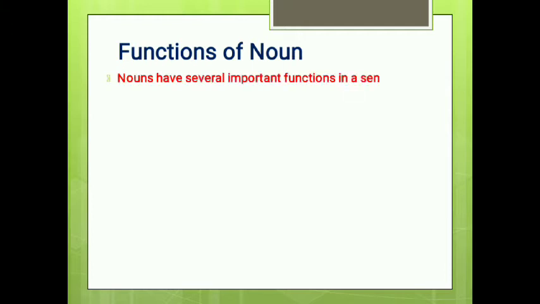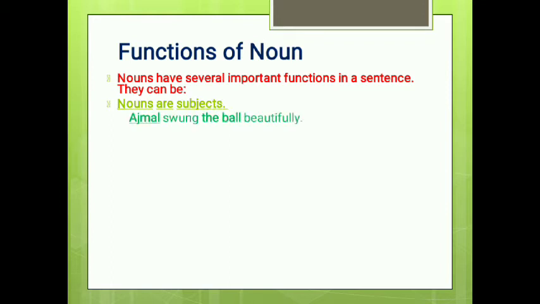Now look at the functions of noun. A noun may have several functions in a sentence. It can be the subject of a sentence, like: Ajmal swung the ball beautifully. As we know, every sentence has a subject. So Ajmal is the subject of the sentence because he is the person who swung the ball beautifully. Who swung the ball beautifully? Ajmal.